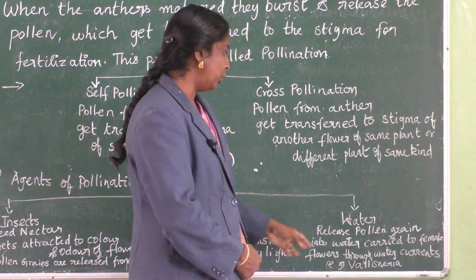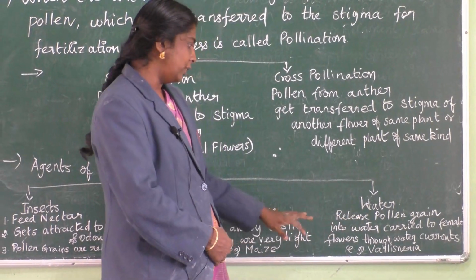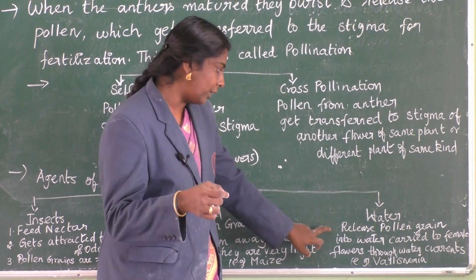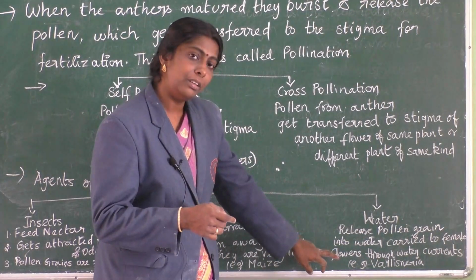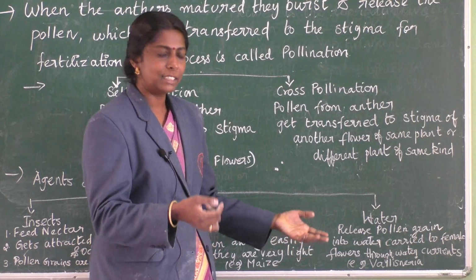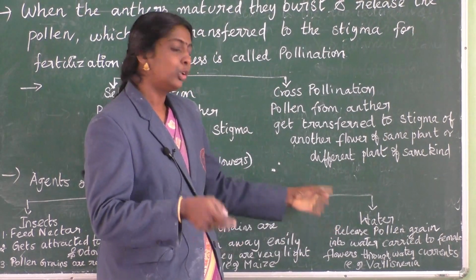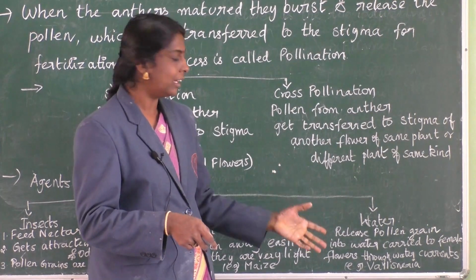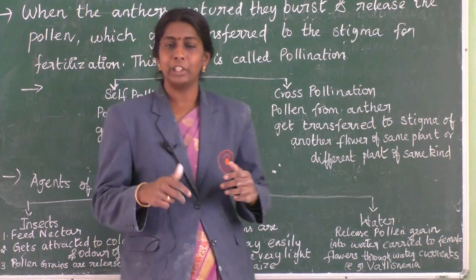The third thing is about water. In water also the same pollination can happen. How? It just releases the pollen grains into the water, which is carried to the female flower through water currents. Okay, so the same transfer is going on here through water currents. Example, Vallisneria. Can you all understand? Is it clear to all?